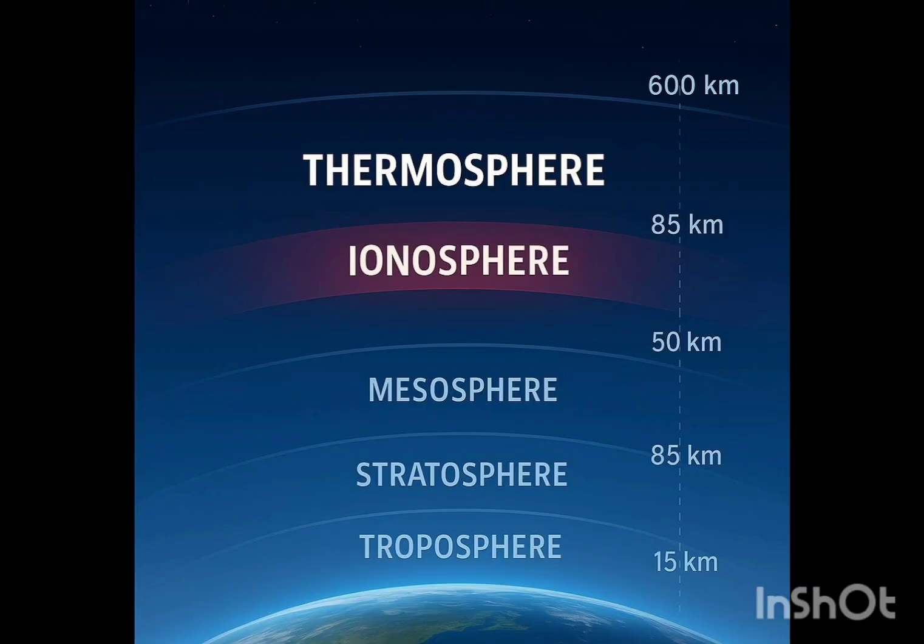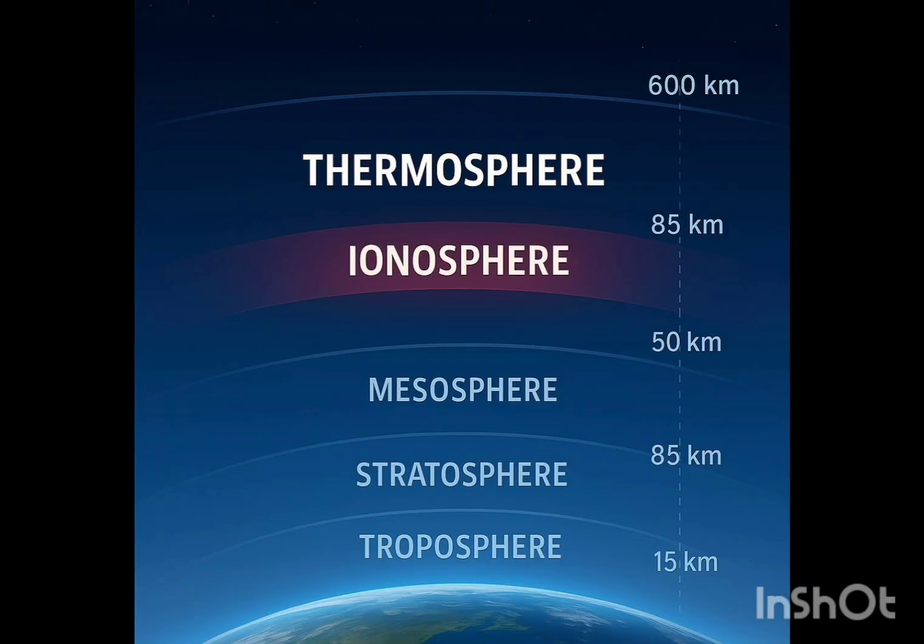And again, let me explain the main thing. Why, despite being hotter, do we still not feel the heat? The thermosphere is the region which receives the most ultraviolet radiation, and that's the reason it's hotter.